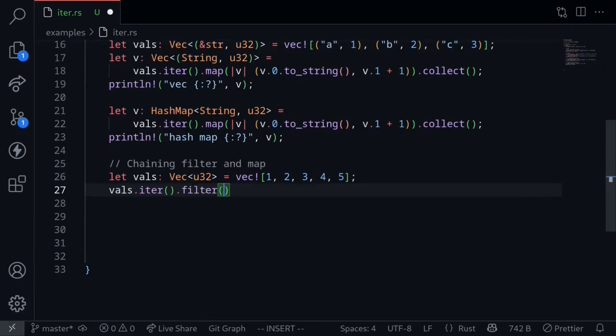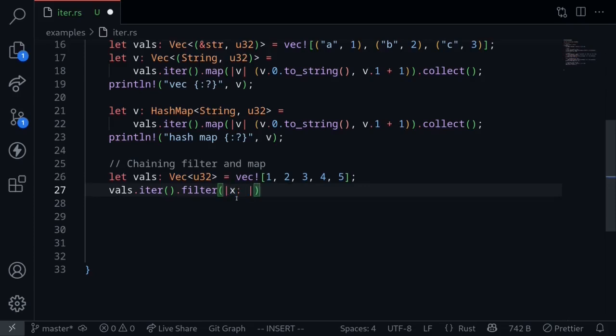Similar to the map, filter takes in a single input, an anonymous function to filter out each element in the iteration. What this is going to do is give you each element inside the thing that is being iterated. If we return true, then this means to keep the element. If we return a false here, then this means to disregard the element. So here we need to pass in a closure. Let's call the input x.